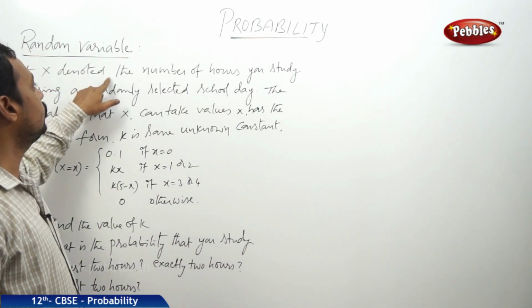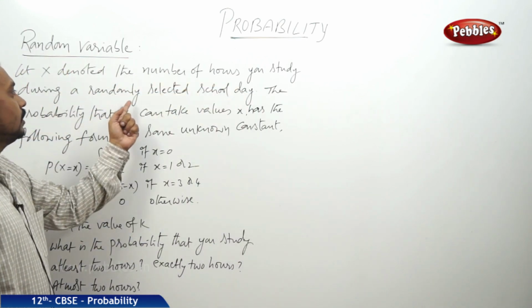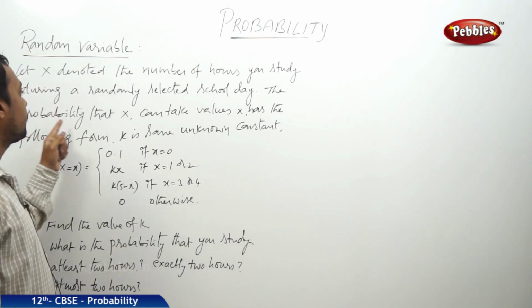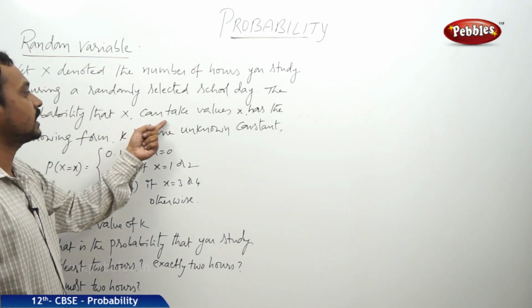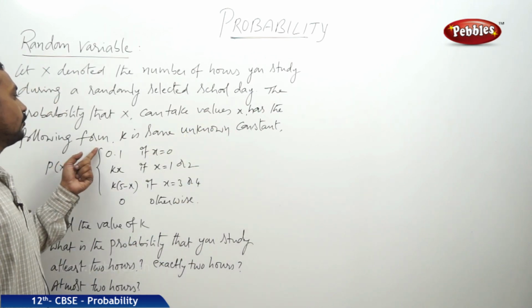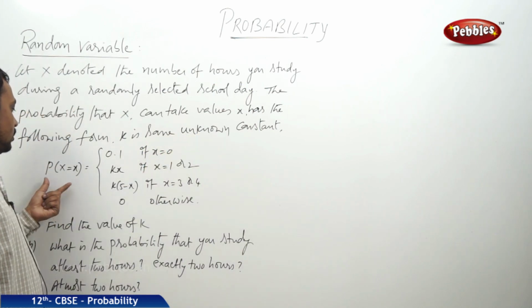Let x denote the number of hours you study during a randomly selected school day. The probability that x can take the values has the following form, and k is some unknown constant.